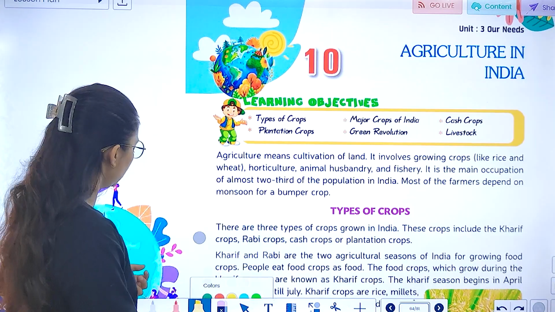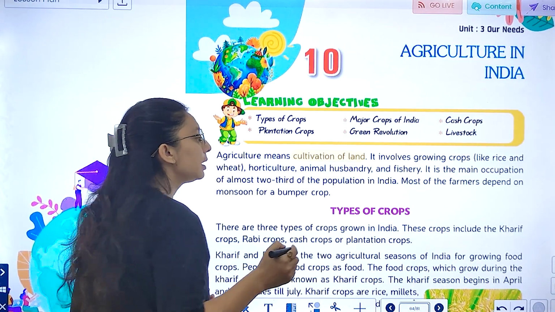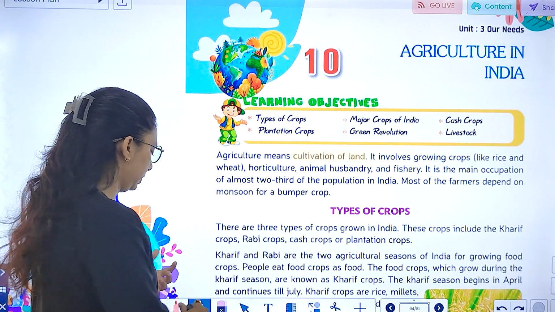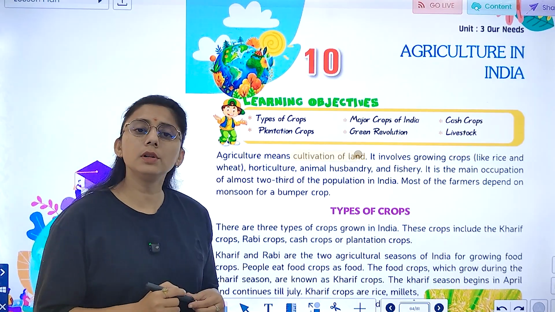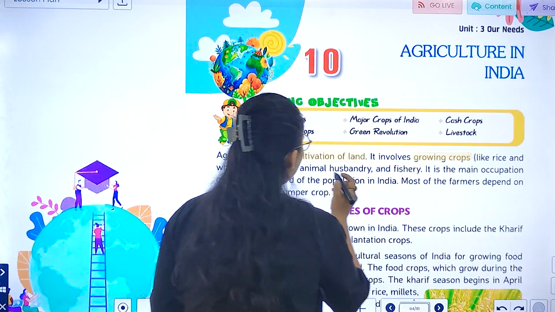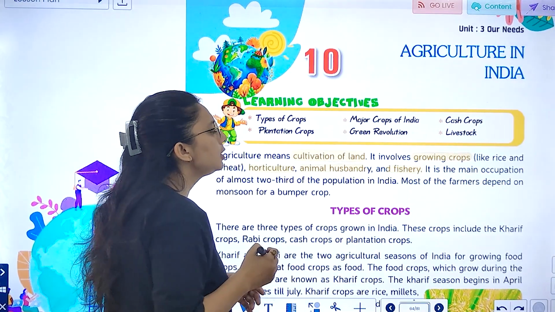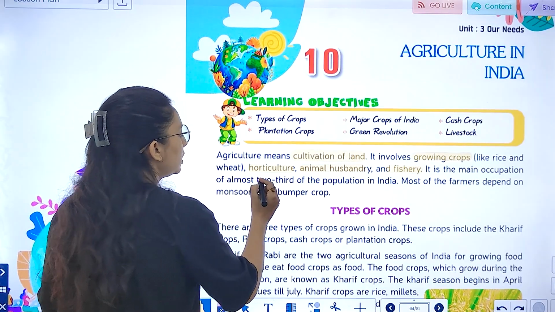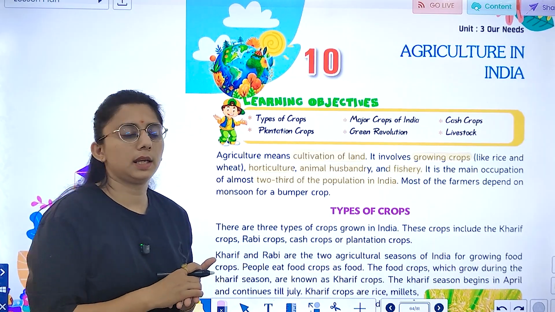If we talk about agriculture, it means cultivation of land. जब हम क्या कर रहे हैं, land को cultivate करता है. What do we call it? Agriculture, right? So, what does it involve? Growing crops. हम crops grow कर रहे हैं, like rice, wheat, right? Horticulture, animal husbandry and fish. These all come under what? Agriculture. So, it is the main occupation and almost 2/3 of the population of India are engaged in agriculture.